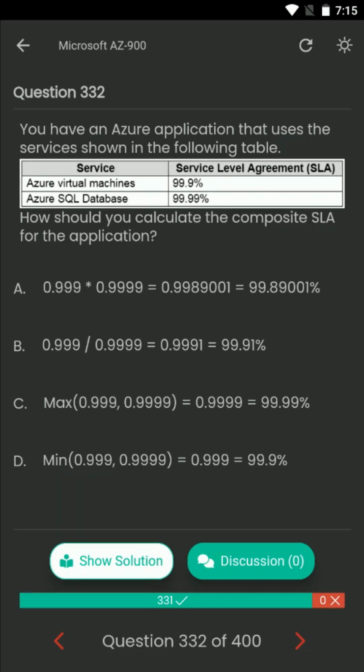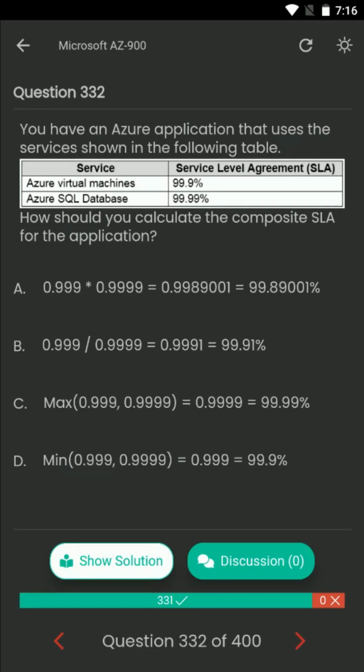B. 0.999 divided by 0.9999 equals 0.9991, which is 99.91%. C. Maximum of 0.999 and 0.9999, which equals 0.9999 and 99.99%. D. Minimum of 0.999 and 0.9999, which equals 0.999 and 99.9%.